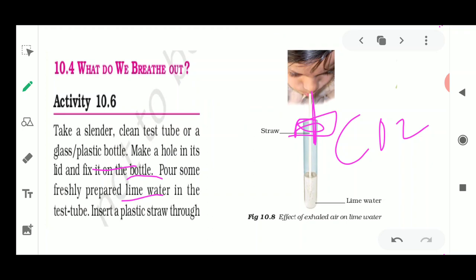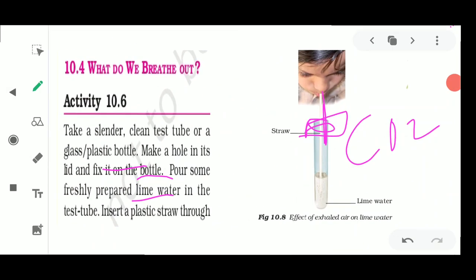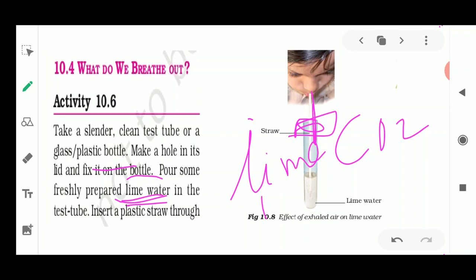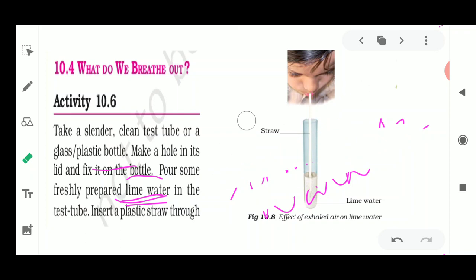So this lime water means that it is some freshly prepared chemical. Now this chemical is the main concept, means this activity is based upon the activity of this chemical, which is known as lime water. Now this lime water is the same product which is used for whitewashing in our homes, which you get in the shops as the whitewashing material.